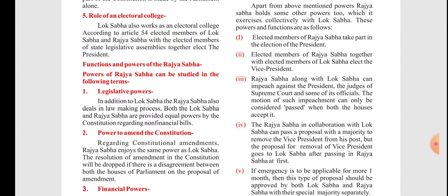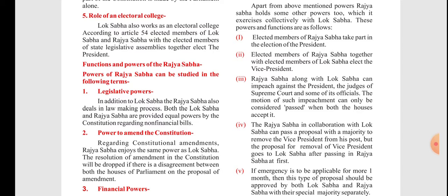Impeachment, as I told you in my previous class, is the process of removal of the President. So Lok Sabha and Rajya Sabha both together give the motion in Parliament to remove the President, the judges of the Supreme Court and some other officials. The motion of such an impeachment is considered passed only when both the houses accept it. So the consent of both the houses is very important and mandatory in this process.